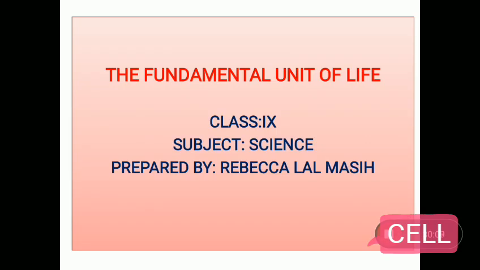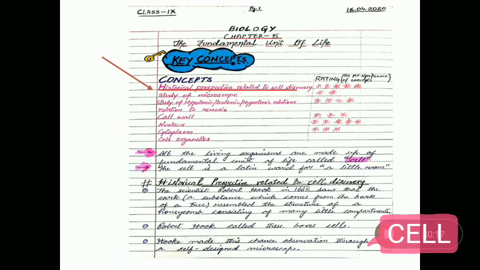So today we will be discussing the handwritten notes on the fundamental unit of life, chapter 5 of class 9. The key concepts of this chapter are historical perspective related to cell discovery, study of microscope, study of effect of hypotonic, isotonic and hypertonic solution with respect to osmosis in cell. Next three are the important components of the cell: cell wall, nucleus and the cytoplasm. At last, another important component of cell, that is the cell organelles.